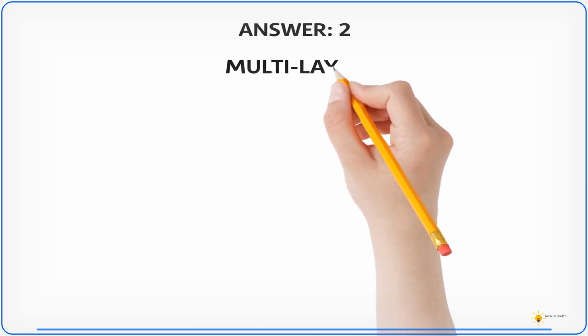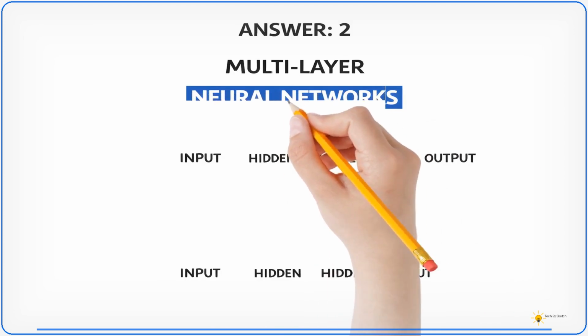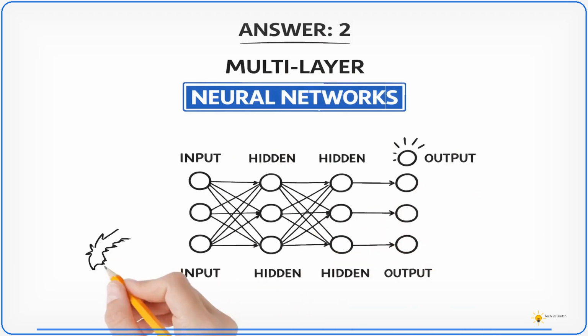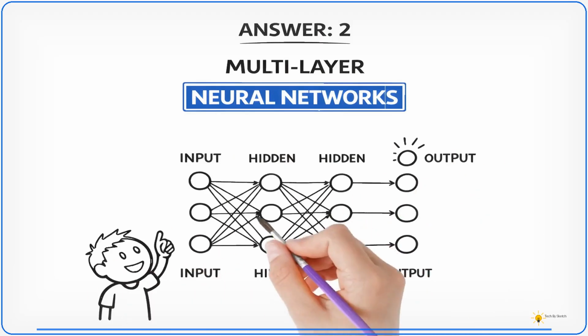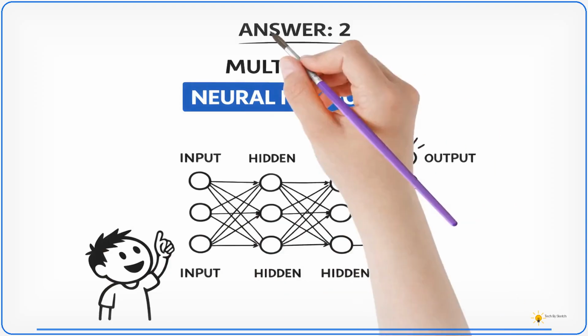The correct answer is 2. Using multi-layer neural networks. Deep learning uses neural networks with many layers to learn more complex representations from data. This is why it powers modern systems like image recognition and large language models.